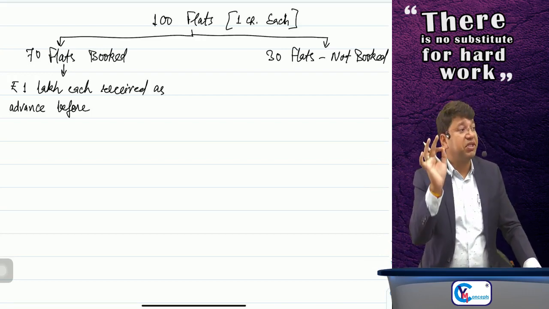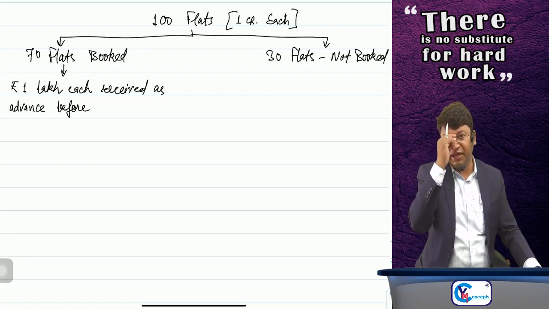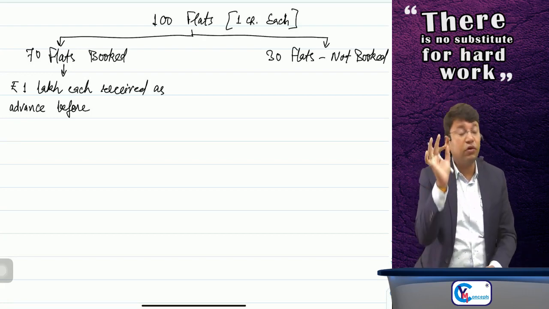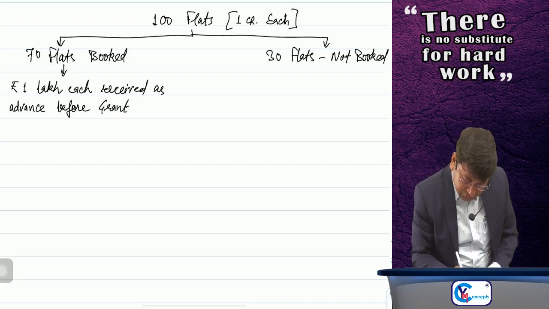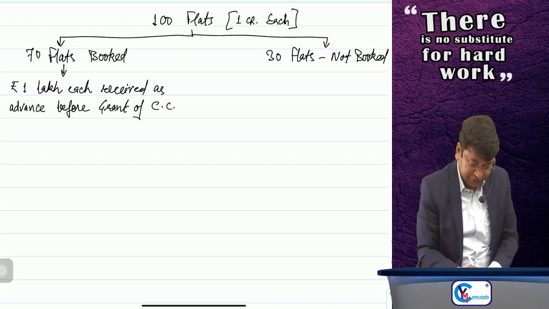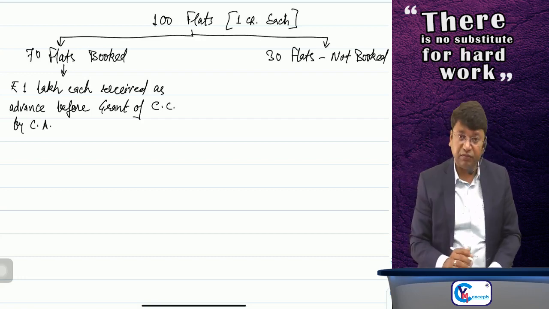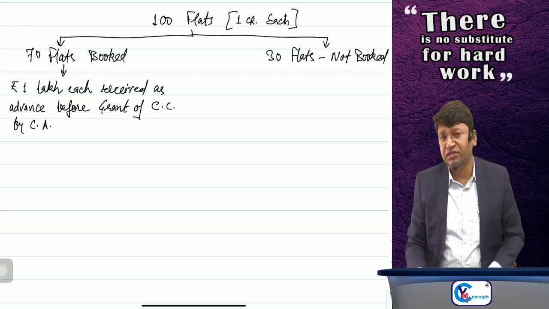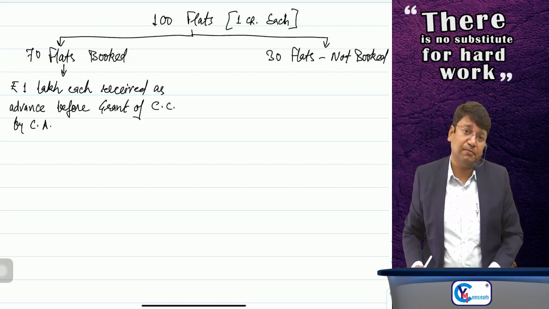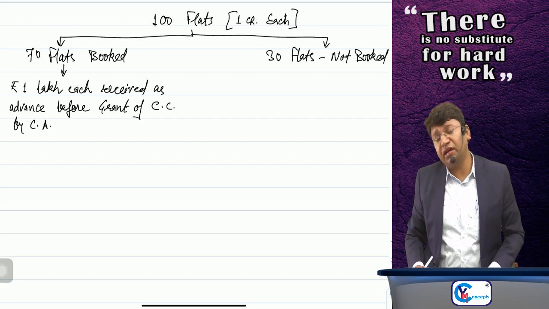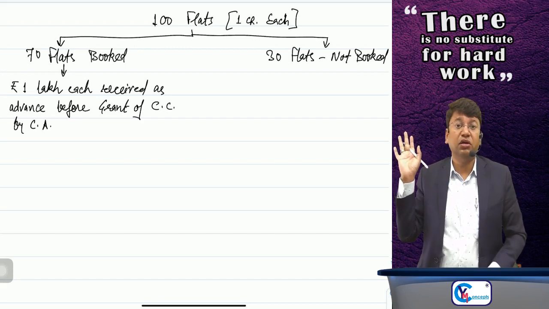So issuance of the completion certificate by the competent authority is the trigger point when it will be considered as if the building is complete. So for 70 flats, rupees 1 lakh each was received as advance before grant of completion certificate by the competent authority. Now who is the competent authority? We will discuss afterwards. Okay, sir, it means even if the building is complete in all respects, if the competent authority does not issue the completion certificate, then for the purpose of GST law, the building is not completed.